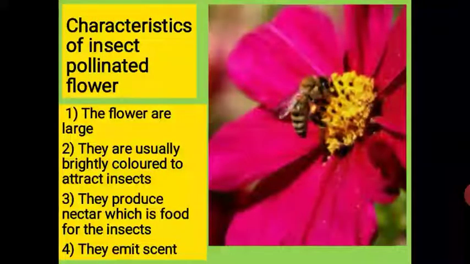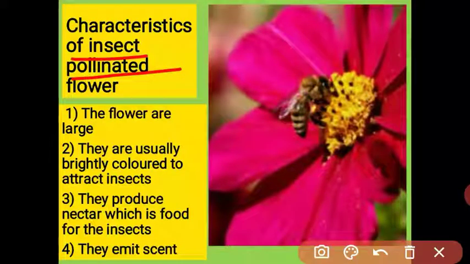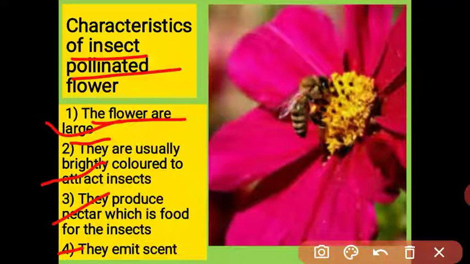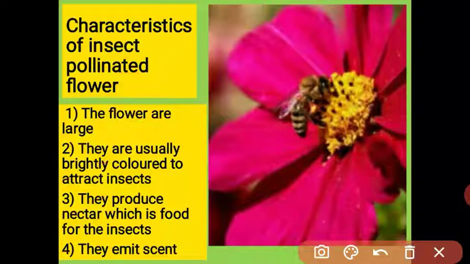The characteristics of the insect pollinated flower. The first characteristic is that the flower is large and brightly colored, and it produces nectar and emits scent. With these characteristics, the insect is attracted towards the flower. Due to this bright, attractive color, the insect is attracted, and some pollen grain sticks to the body of the insect.